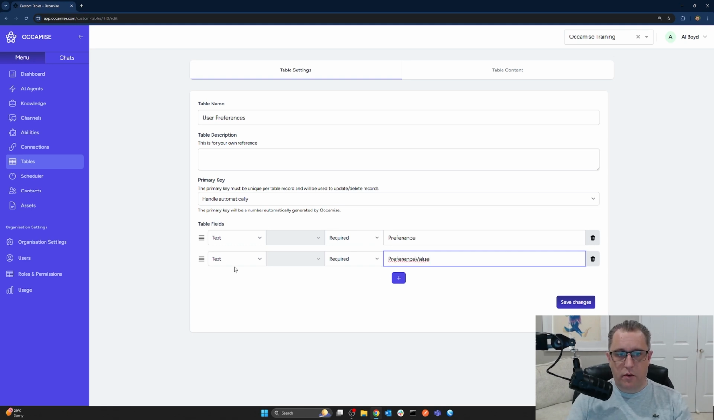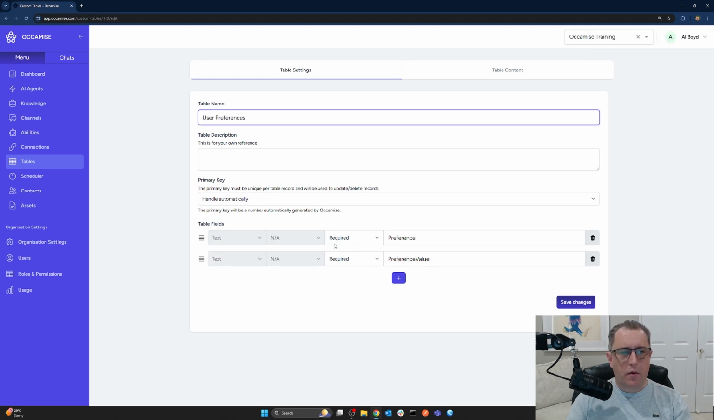And both of these are text fields. We could add other fields as well, like when was it added and things like that. But we don't really need that for the purposes of this very quick tutorial. So we're going to save changes on that. Now, we need the agent to be able to store a preference in this table whenever it's appropriate to do so.